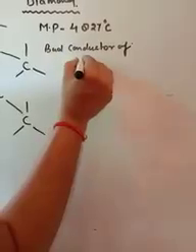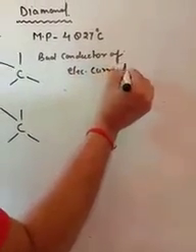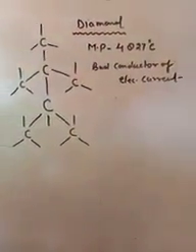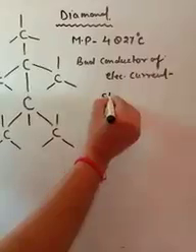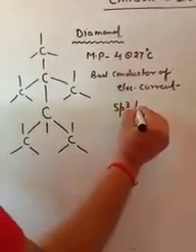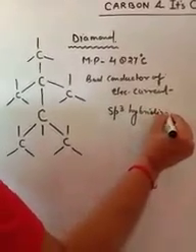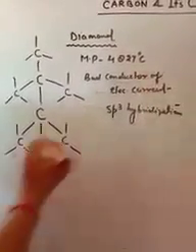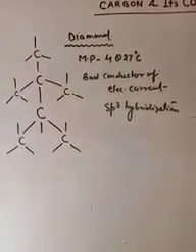Too much high temperature, and it is a bad conductor of electric current. And carbon is attached to another carbon by sp3 hybridization. This is the structure of diamond. You are watching.